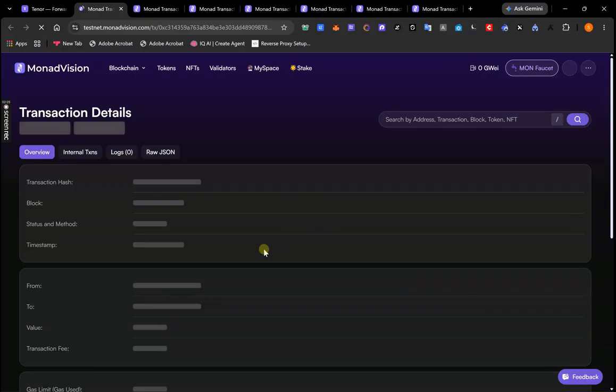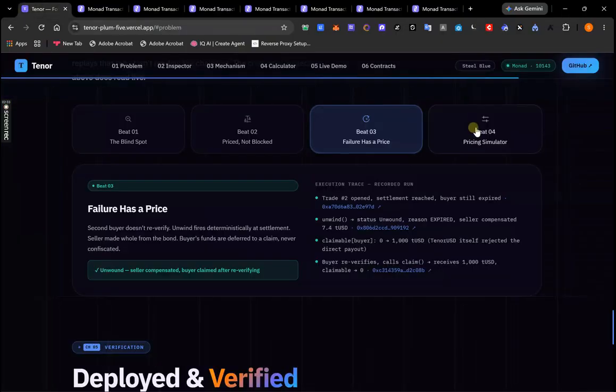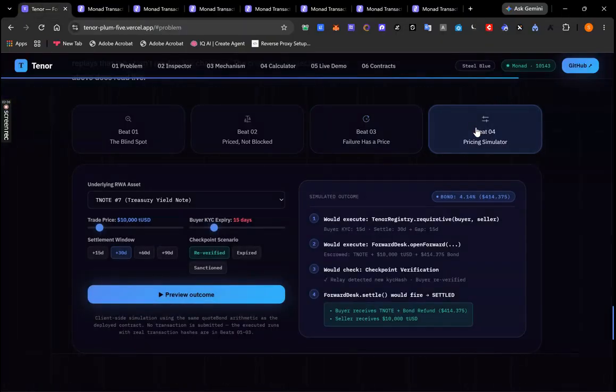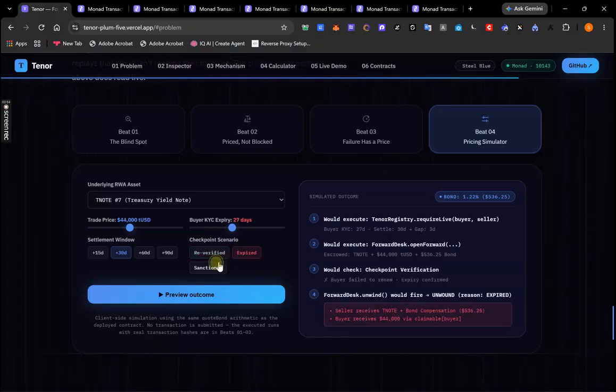And you can see that it is not a diagram. This is a real transaction on Monad testnet. So yeah, these were the 3 beats. And if we go to beat 04 as well, you can see that there is a pricing simulator also with same 4-point arithmetic. So you can move the inputs and you can see how the curve behaves. It is clearly marked as a simulation because it does not subvert anything. The runs that actually executed are the three tabs I just showed you. You can play around with these to see what actually happens here.